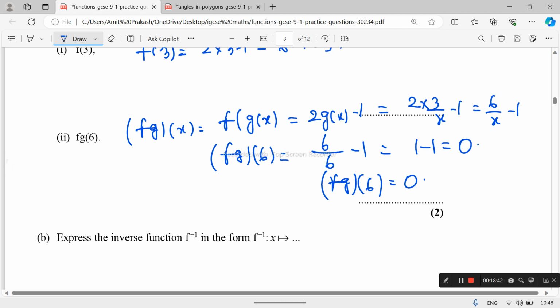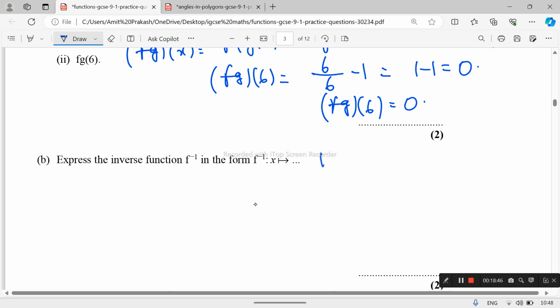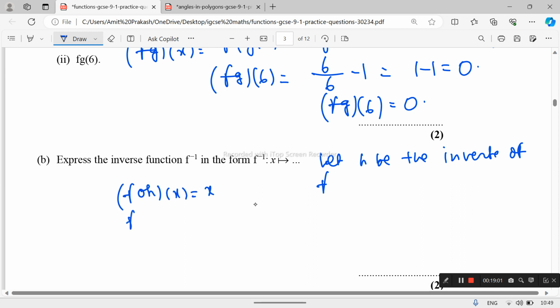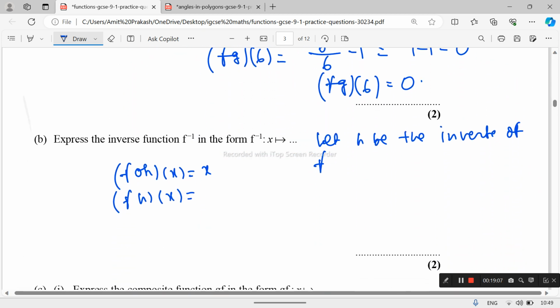So again we have to find the inverse, f inverse. Let h be the inverse of f. So f o h x equals x, or f h x equals x. What will be f of h x?